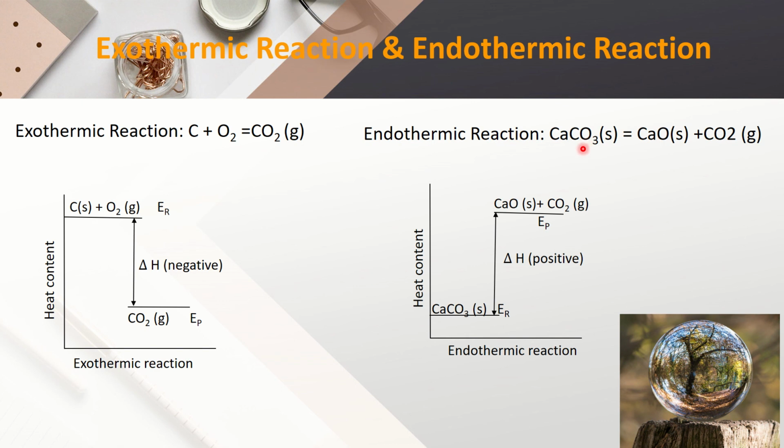You know, when calcium carbonate is heated, then calcium oxide and carbon dioxide are produced. That means heat energy is absorbed by the reactant molecule. So this is the difference of internal energy of reactant and product, and here del H is positive, and del H is the heat change, enthalpy change. For endothermic reaction, the value of del H will be positive.